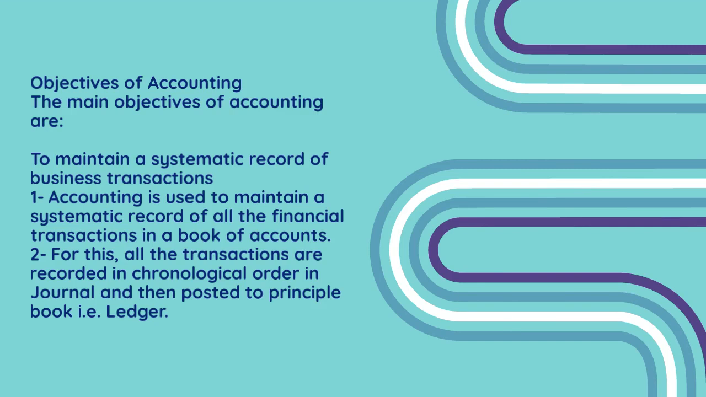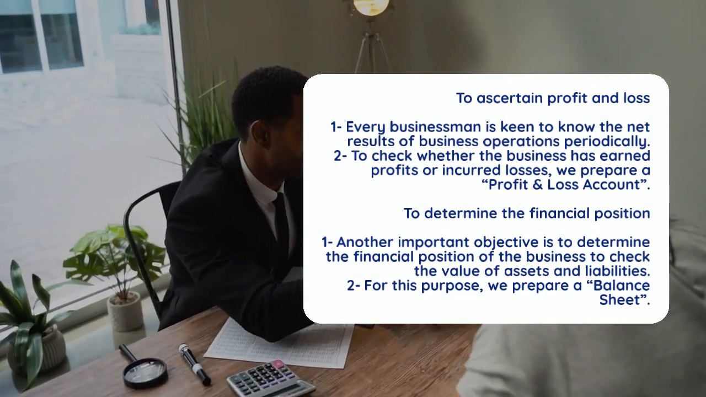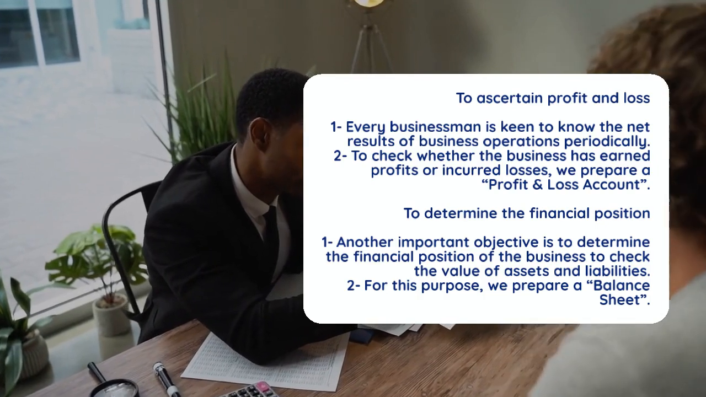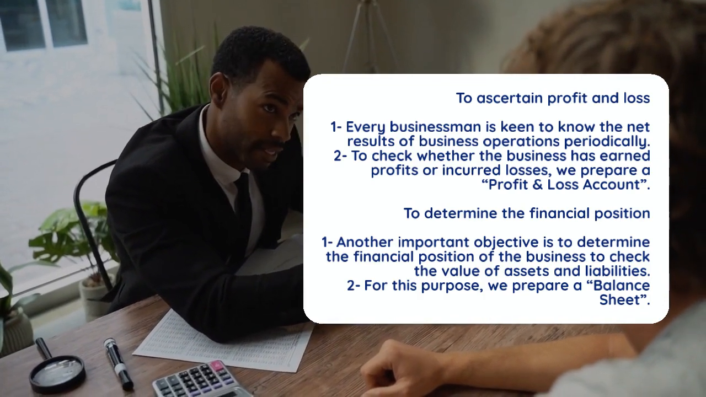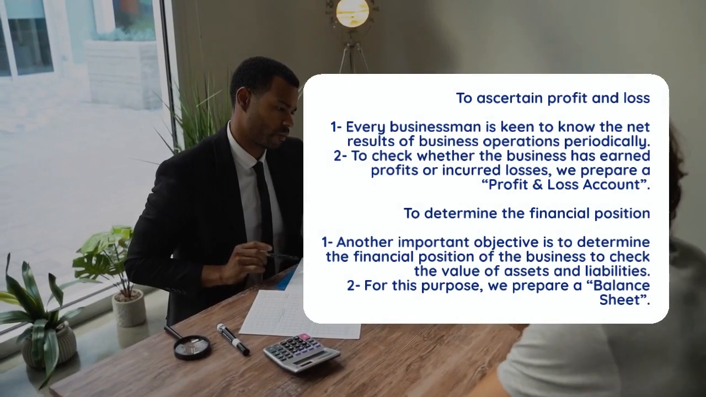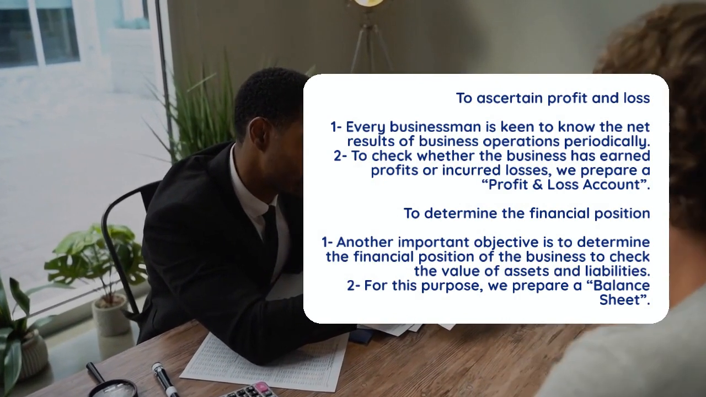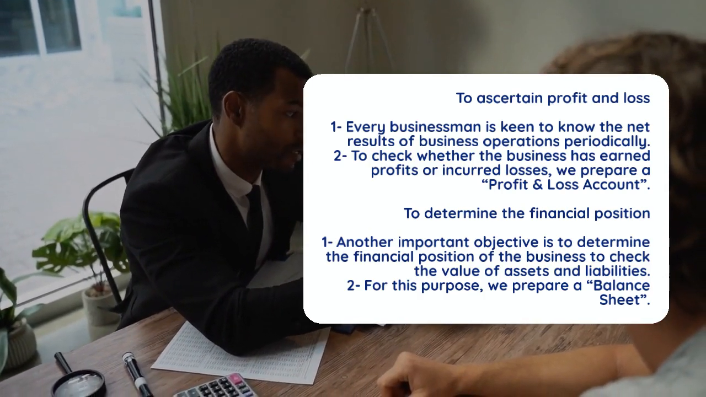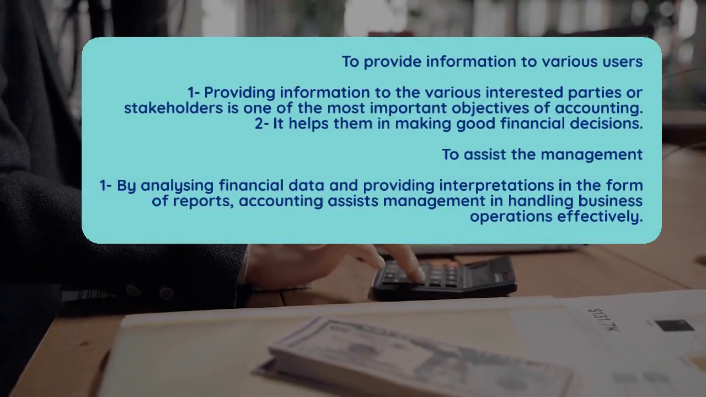1. Accounting is used to maintain a systematic record of all the financial transactions in a book of accounts. 2. For this, all the transactions are recorded in chronological order in the journal and then posted to the principal book, i.e. the ledger. To ascertain profit and loss: 1. Every businessman is keen to know the net results of business operations periodically. 2. To check whether the business has earned profits or incurred losses, we prepare a profit and loss account. To determine the financial position: 1. Another important objective is to determine the financial position of the business to check the value of assets and liabilities. 2. For this purpose, we prepare a balance sheet.